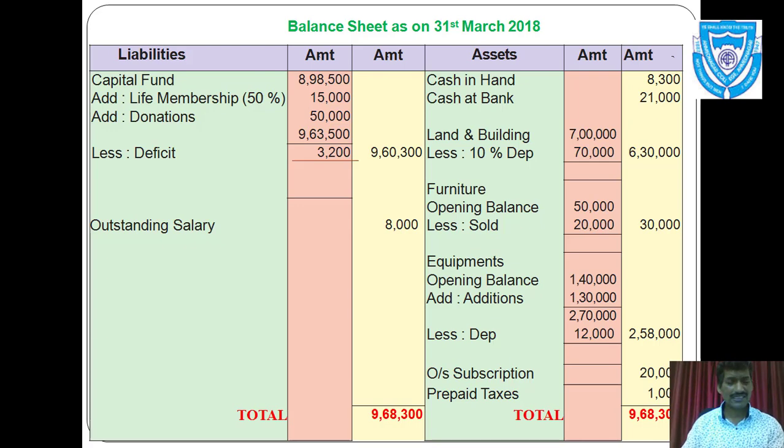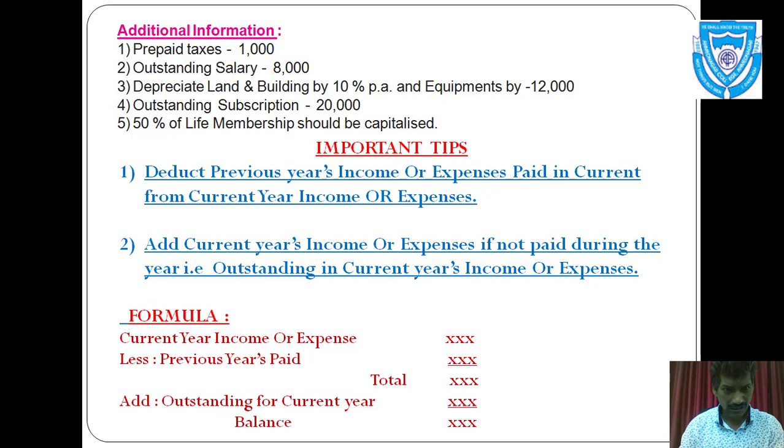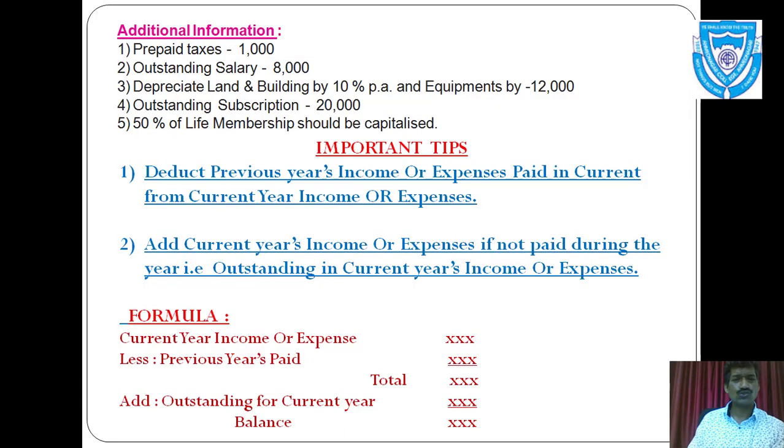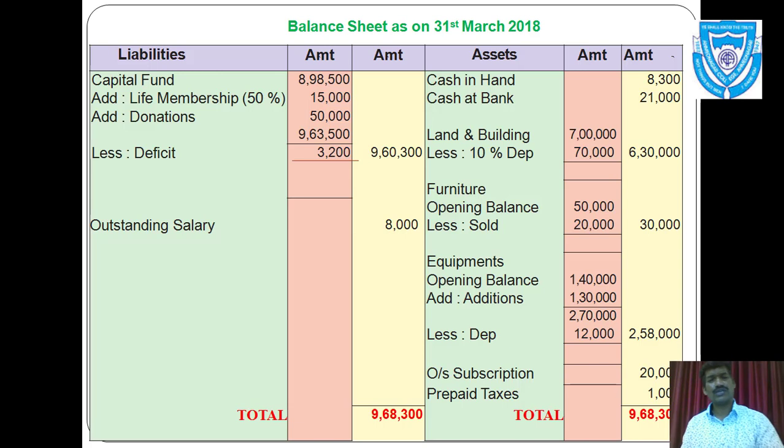Again let us see whether there is any head remained to take in liability side. Yes, I can see here in adjustment outstanding salary is rupees 8,000. You can see here on liability side outstanding salary rupees 8,000.